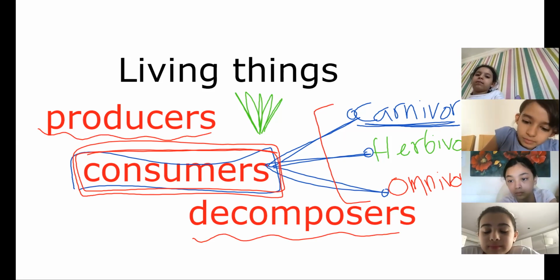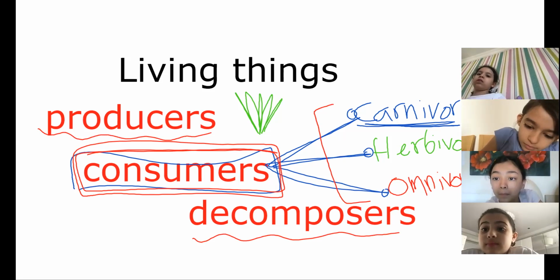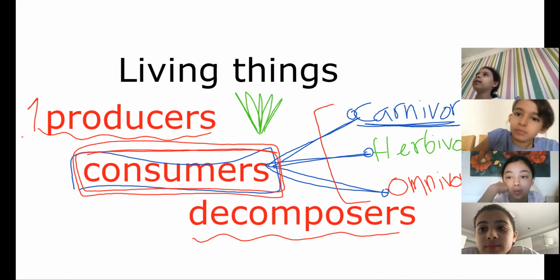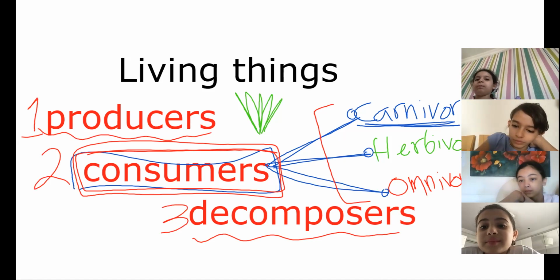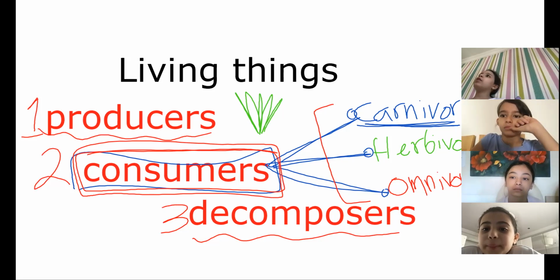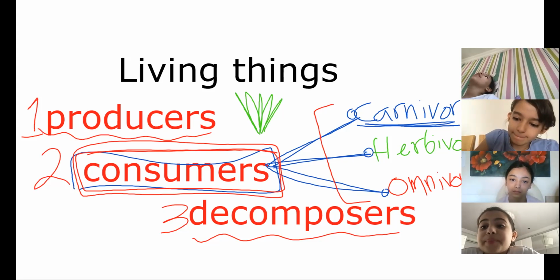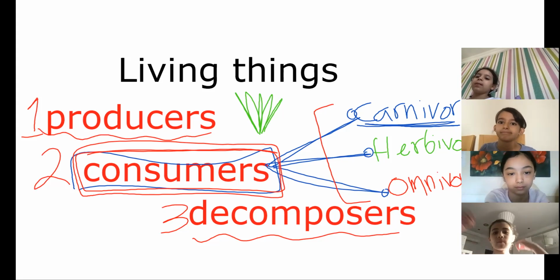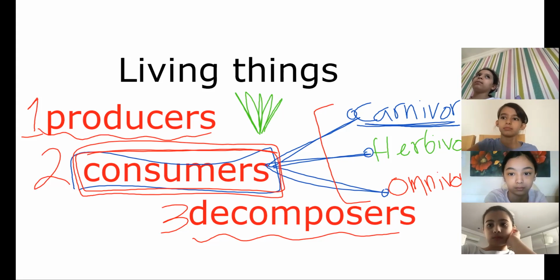Who can explain to me one time, and then we will move to the book. We can sort living things into three different groups. What are they? Producers, consumers, decomposers. If they are making their own food, what do I call them? Producers. What about living things eating living things? Consumers. Excellent.